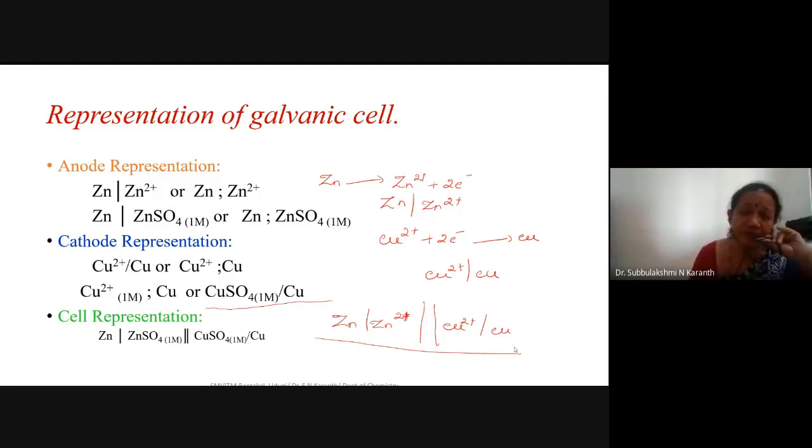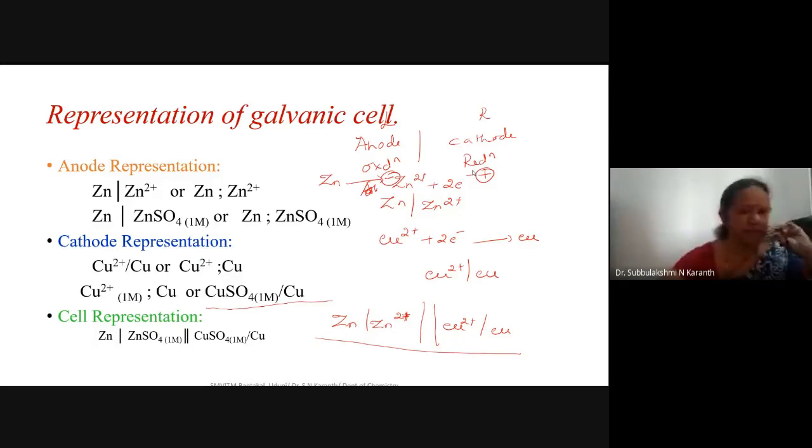And while representing a cell, you always have to write the anode representation on the left side and the cathode representation on the right side. In other words, the oxidation electrode on the left side, and the reduction electrode on the right side. Or the negative electrode on the left, the positive electrode on the right. Clear? So this is about the representation of the galvanic cell.